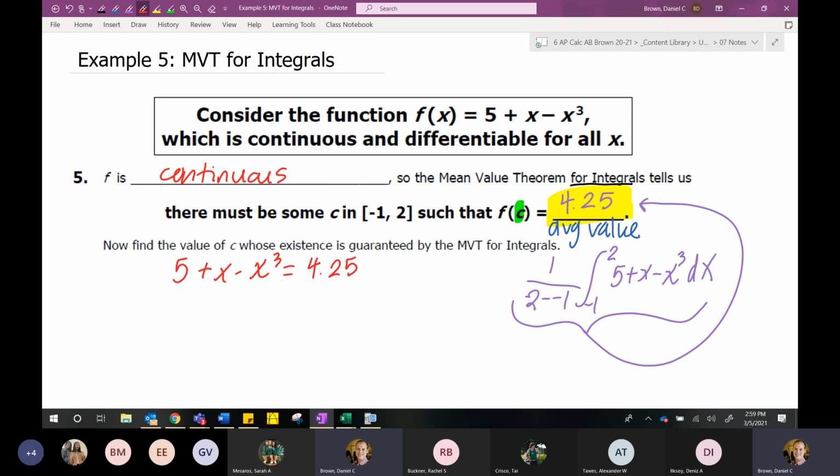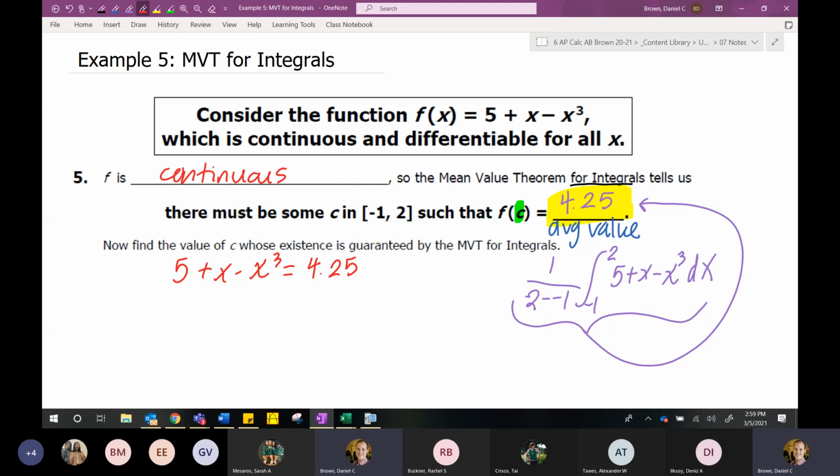Sometimes this becomes an equation you can solve by hand. This one, you can try, but it's not factorable. You can't solve it by hand. We do have a calculator, so we can solve it in the calculator. Two ways to solve it. You can either graph it and find an intersection point, which is my preference. This one, though, is a simpler equation, so you can use the numeric solver built into your calculator as well.